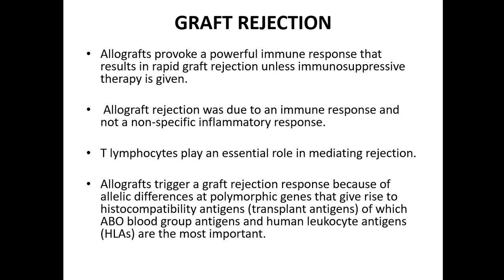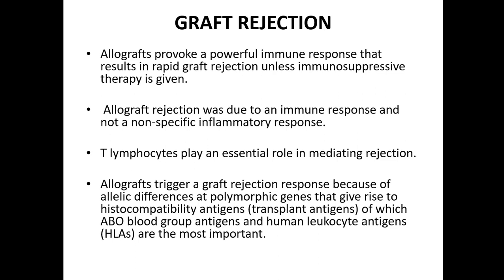We now know that T lymphocytes, mainly CD4 helper T lymphocytes, play an essential role in mediating rejection. The allograft triggers a graft rejection response because of allelic differences at polymorphic genes that give rise to histocompatibility antigens, or transplant antigens.